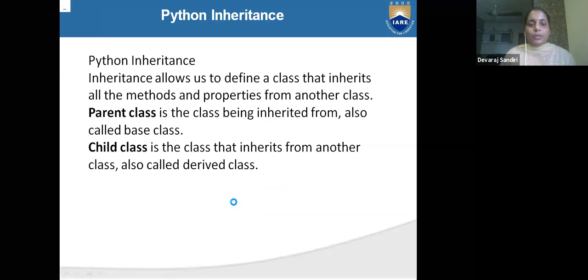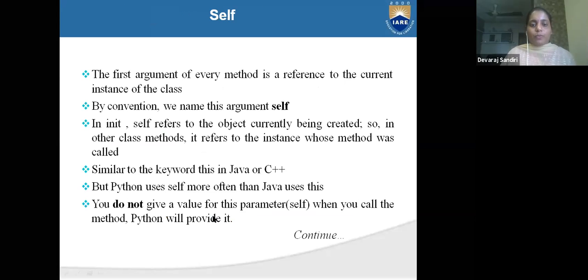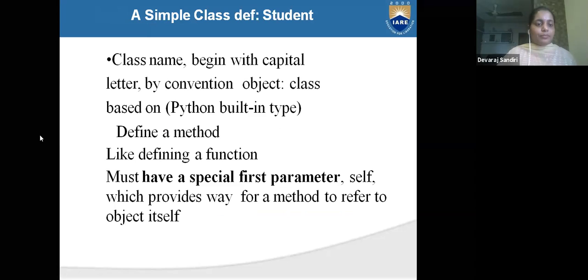Inheritance, polymorphism. Okay, now I will show you. Any doubt on this? Only class and object I explained today: class, object, attributes and methods. Any doubt?